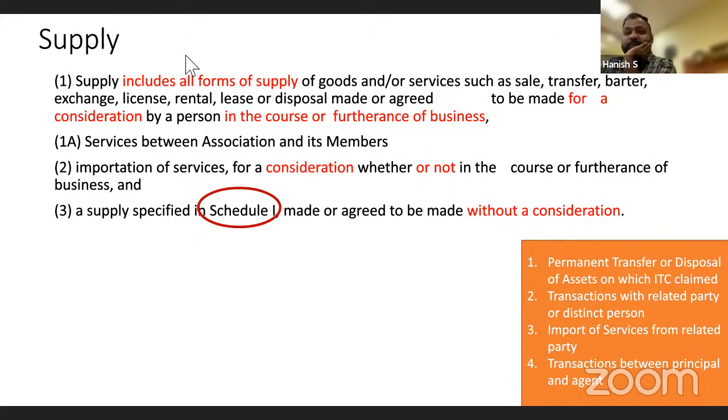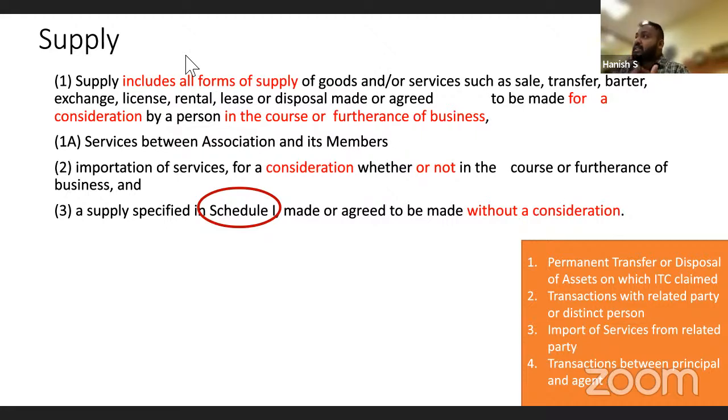Okay. So now, when the agent sells the goods in his name to the customer, it will be deemed that the principal has sold the goods to the agent. You're able to follow? Okay.